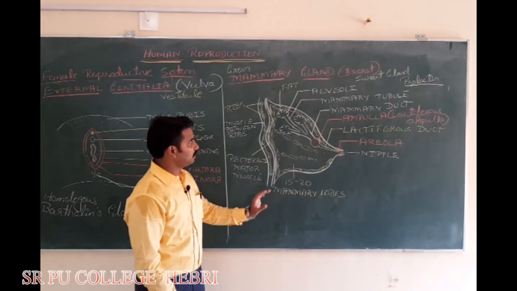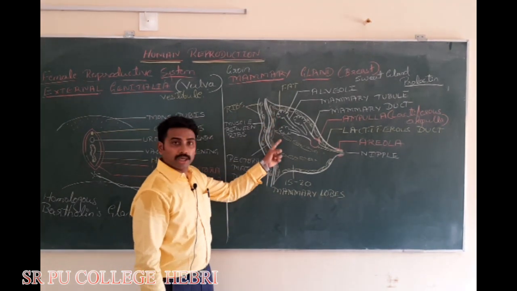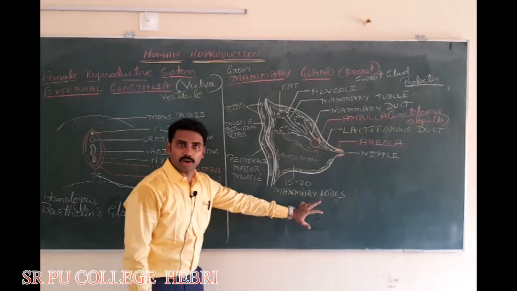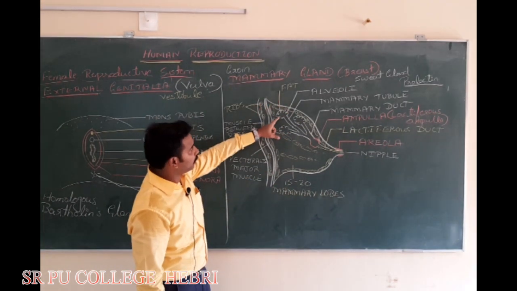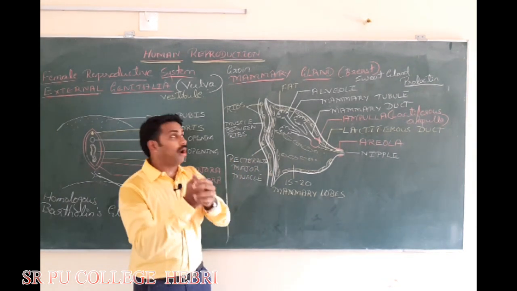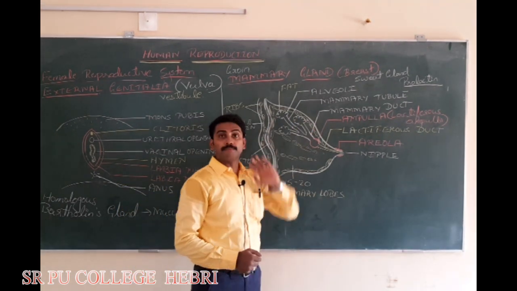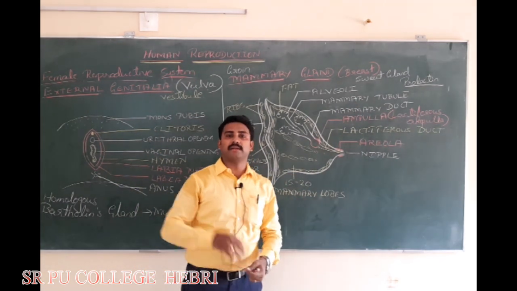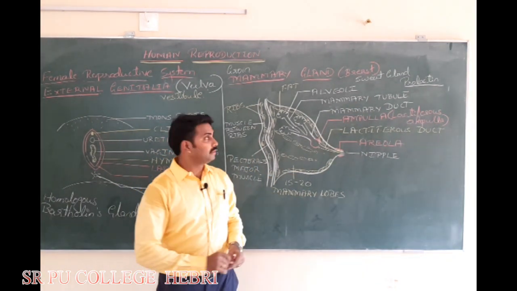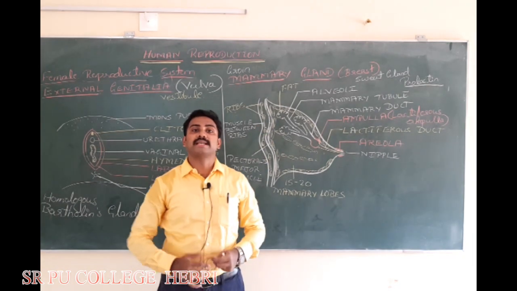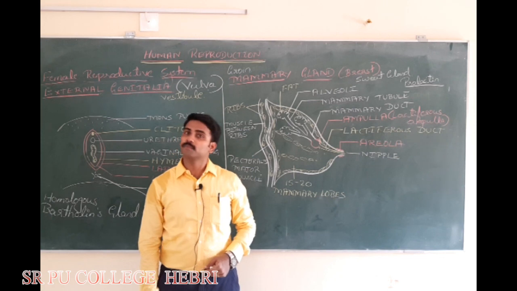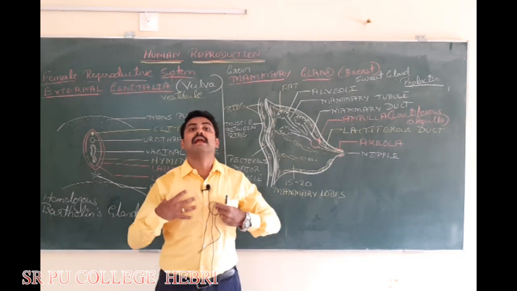Very important. Inside, the fat divides the breast into 15 to 20 compartments called mammary lobes. Each mammary lobe has a cluster or mass of cells called alveoli, which under the influence of prolactin synthesize milk. That's why it is called the milk synthesizing hormone. Have you used this term alveoli before? Yes. Where? In the lungs.